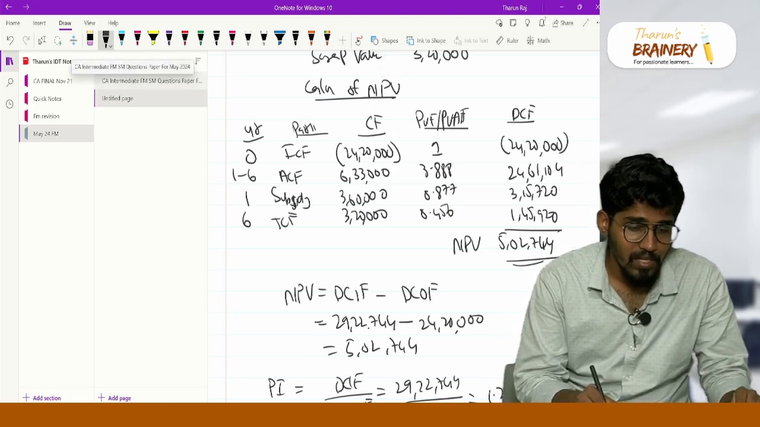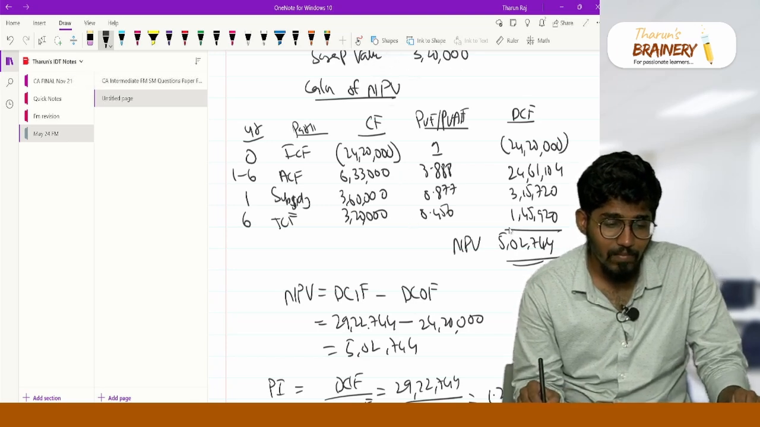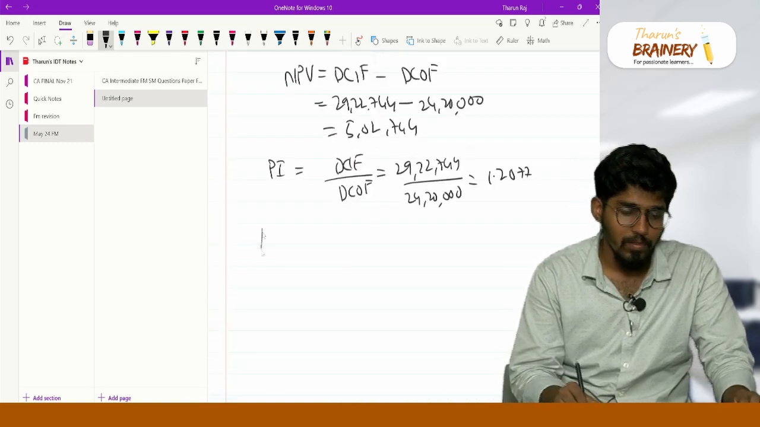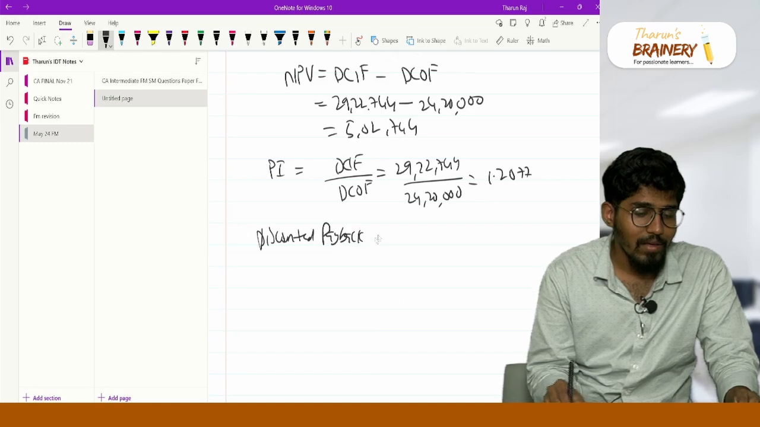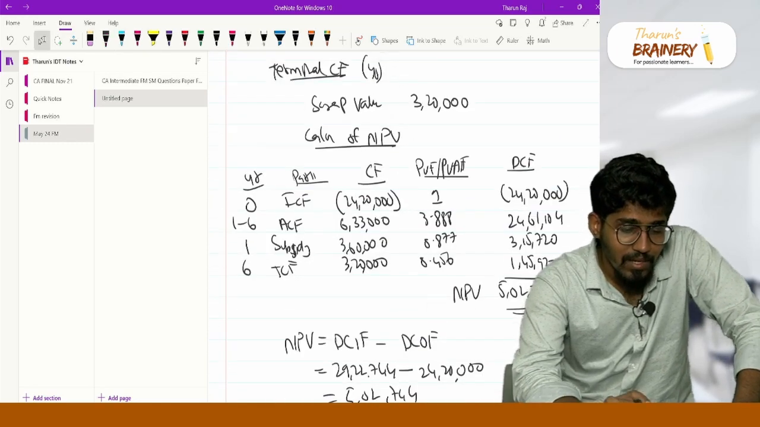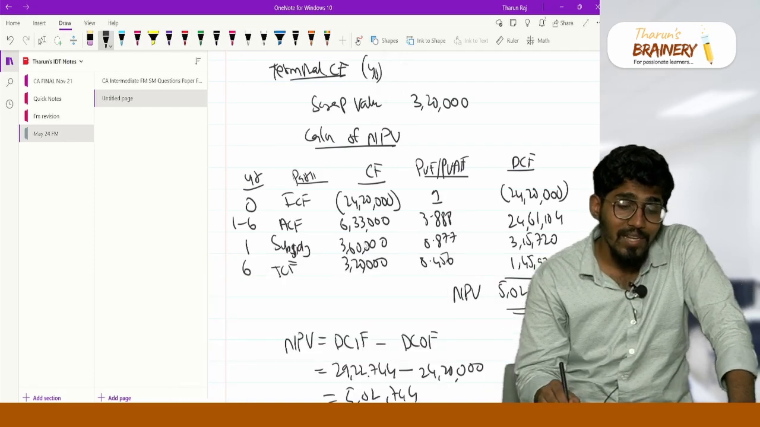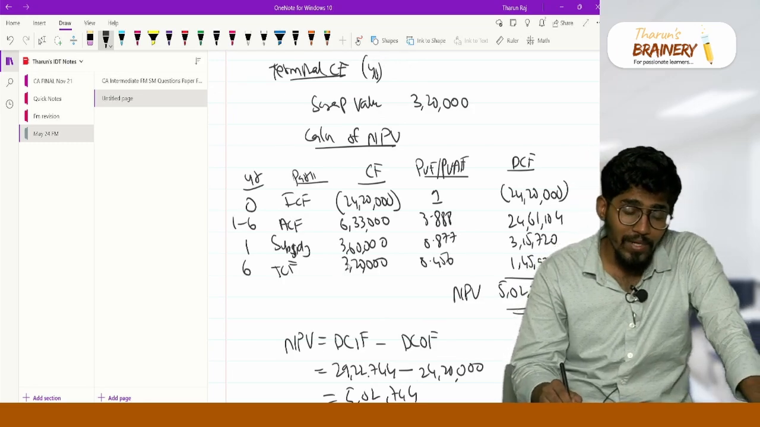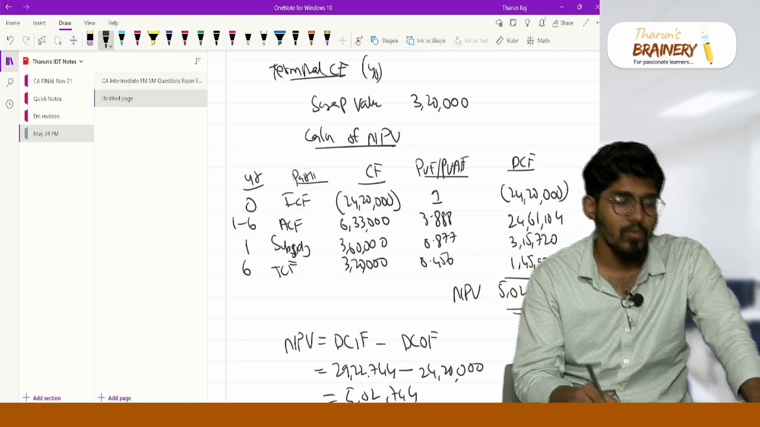So actually you have to draw a table again, and that too for 1 to 6 years. Discounted payback period is actually a very good question. What you have to do here is take these cash flows into the discounted payback table. The first year you have to write this 3,60,000 first, then 6,33,000, and like that. So 0, 1, 2, 3, 4, 5, 6.